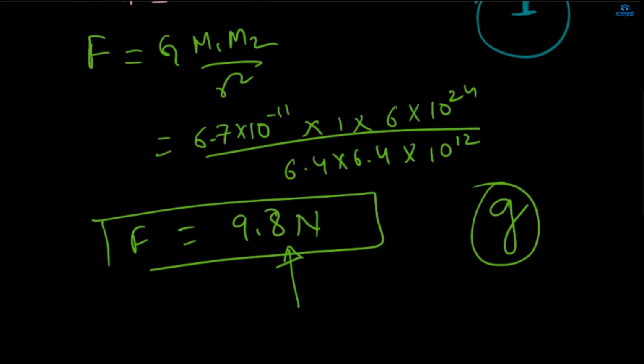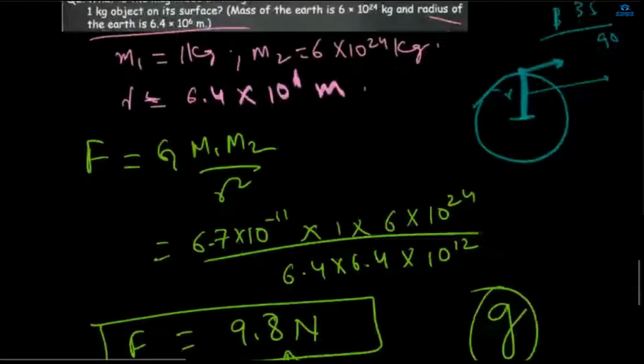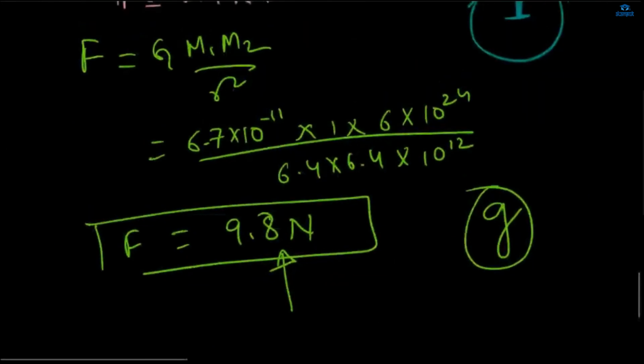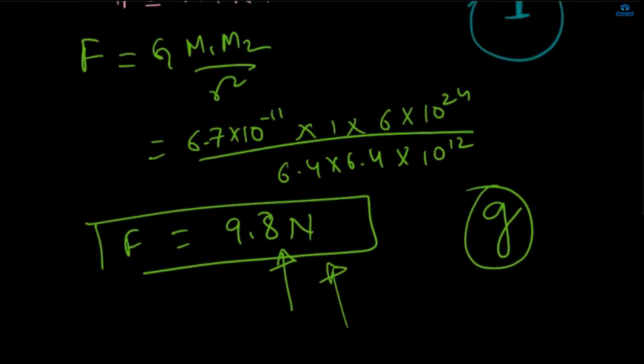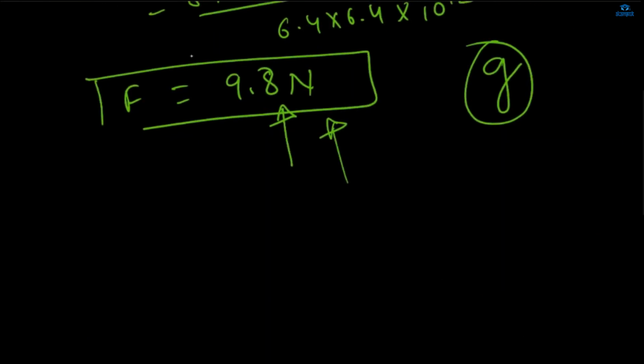If there is a 1 kg object kept on the Earth, then the force the Earth applies on that mass will be 9.8 Newton. This is the value we take for G while we do the questions of gravity.